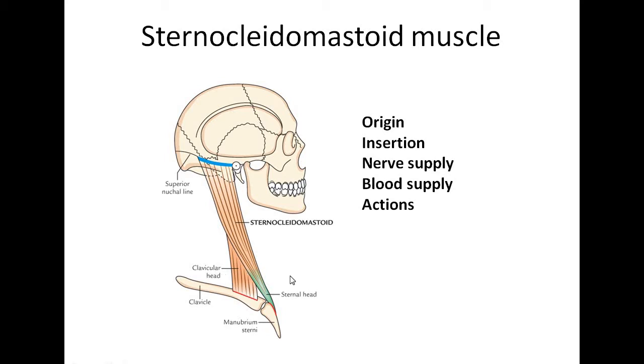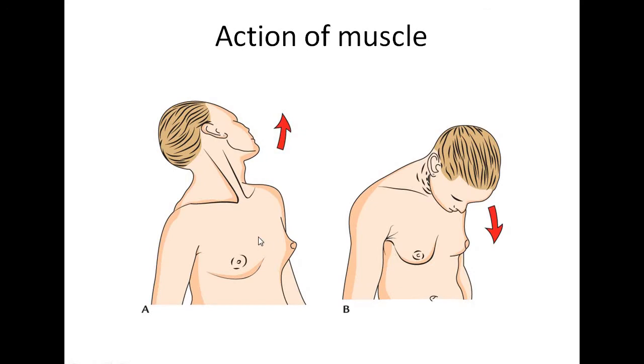What about its actions? When the muscle contracts, it tilts the head towards the same side of the shoulder, whereas the chin is pointed towards the opposite side. So this movement is present during an upward sideways glance.